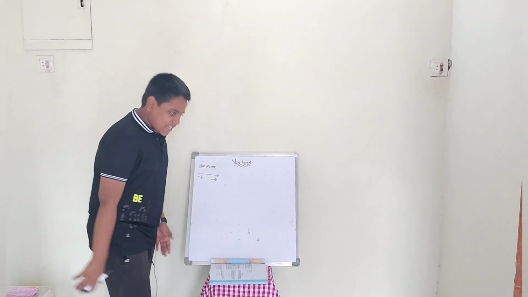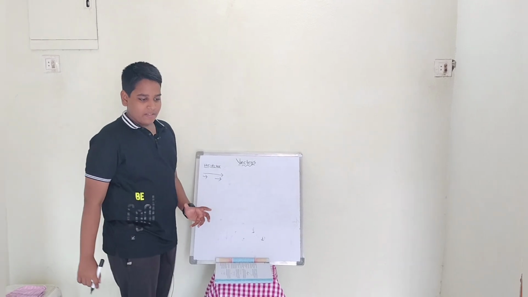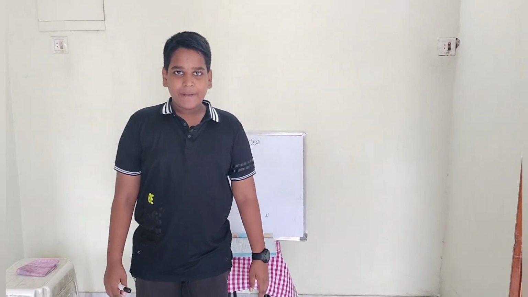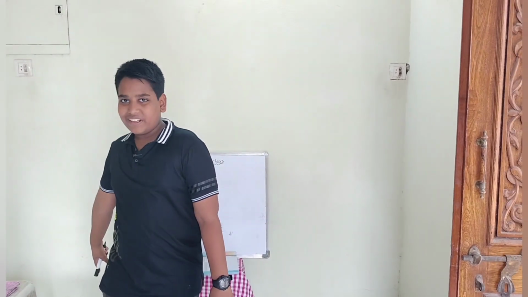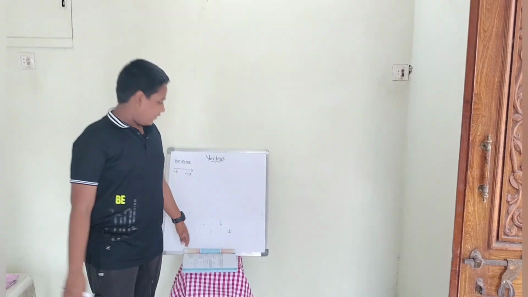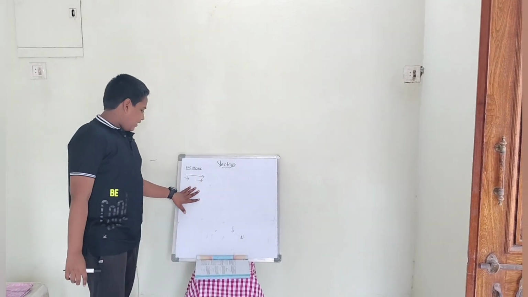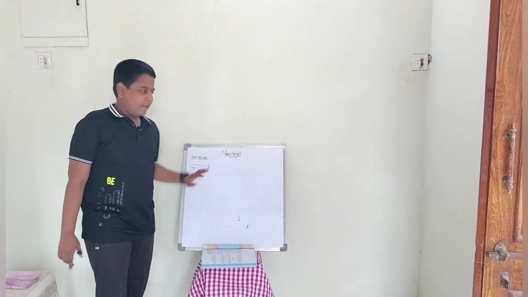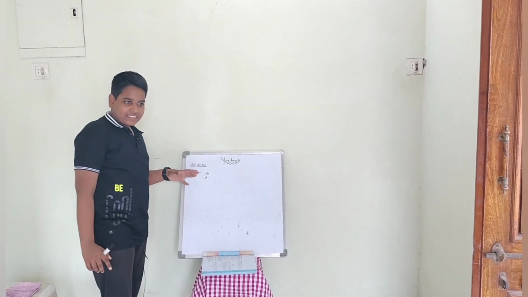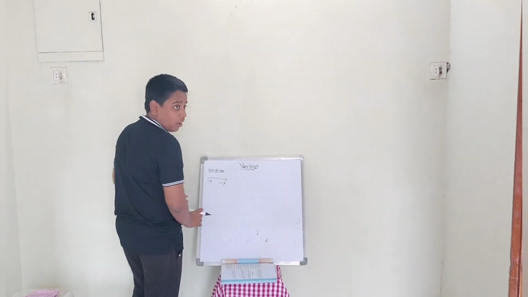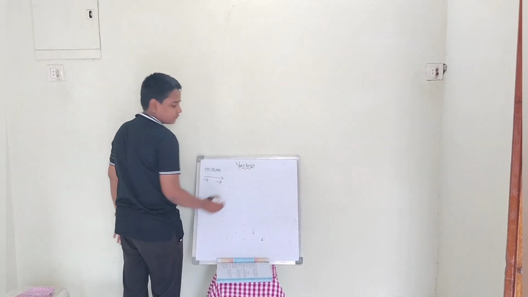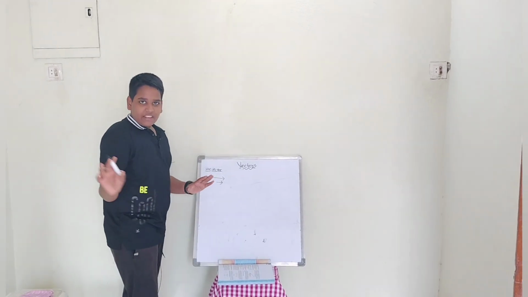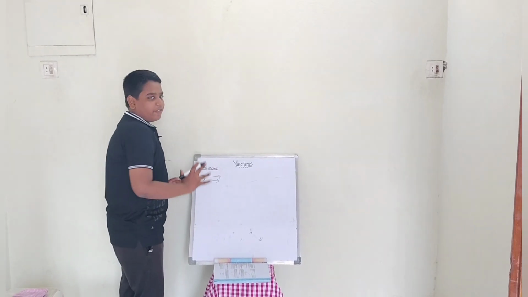We are all moving in the same way. But suppose here to there is a door. I move up to here, but my friends move up to there only. It's an example for like vectors. For easy understanding, see, these three vectors are moving in the same way, but their magnitude is different. That's all. All are moving in the same way, but their magnitude is different.